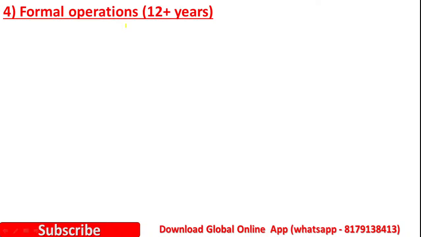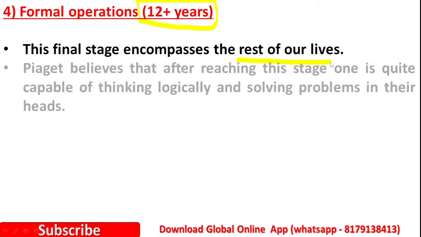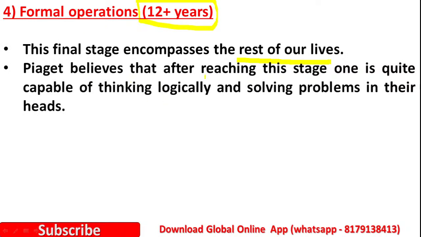Then the fourth stage is the formal operational stage. After 12 years, the formal operational stage starts. This is the final stage. Piaget believes that after reaching this stage, one is quite capable of thinking logically and solving problems in their head. So when children reach the formal operational stage, they think logically, and they can solve problems in their head.